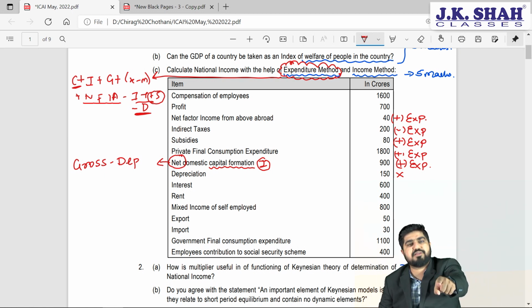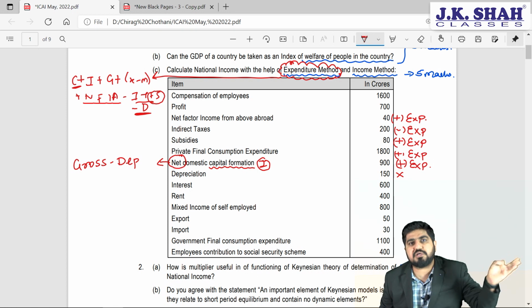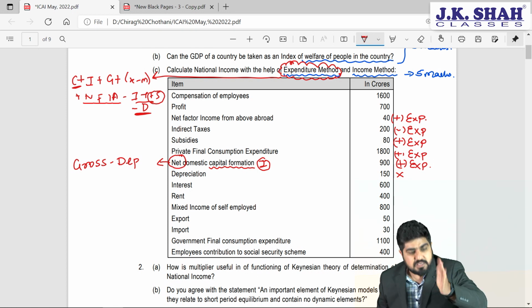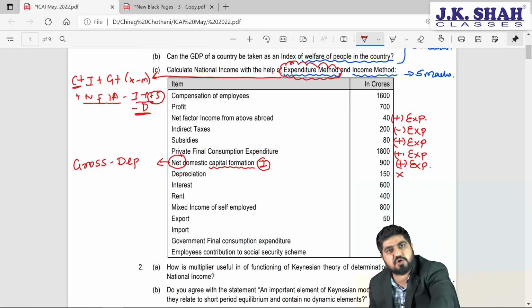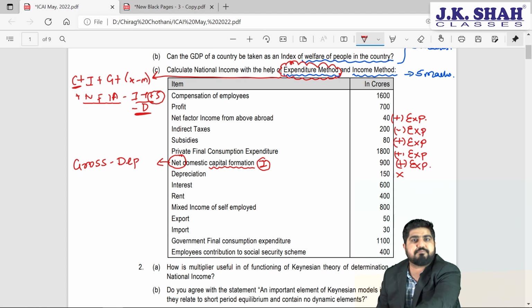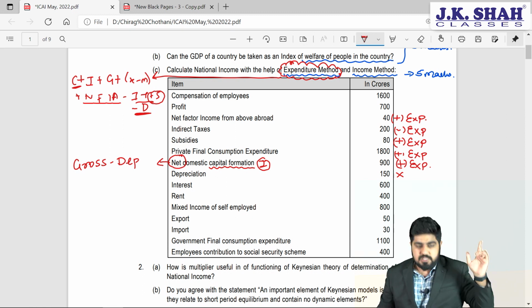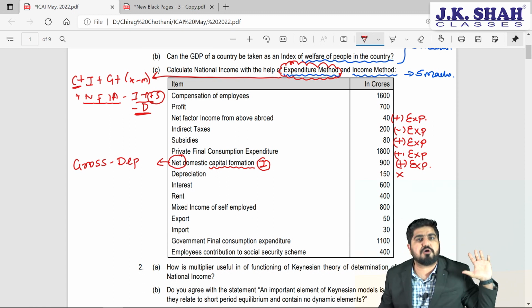But you deduct that only when the gross investment is given. Here it is net investment that is given, my dear friend. Net investment means it is already investment minus your depreciation. Then you have got the net amount. So don't make this mistake. This is where maximum people go wrong. But you won't.